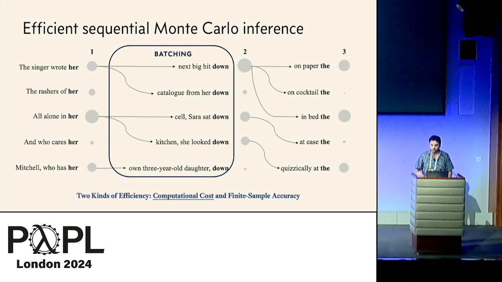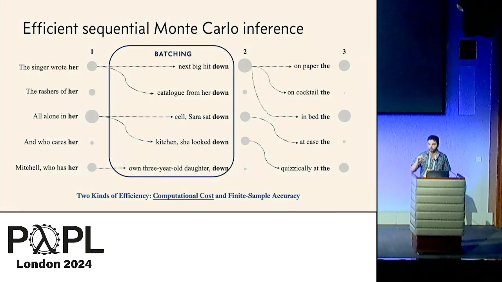If you have a GPU, it costs about the same to execute a single query as to execute dozens in parallel. And we really want to exploit that to enable high particle counts with minimal overhead. The typical way to support this in existing probabilistic programming languages would be to write your model in a vectorized way, so that the inference engine can run your model on a vector of particles. But this is really challenging to do for the models that we care about, where different particles are sampling different numbers of tokens and making different numbers of queries to the language model, and we use unbounded loops and other stochastic control flow. So instead of vectorizing, what our library does is it executes the SMC particles concurrently.